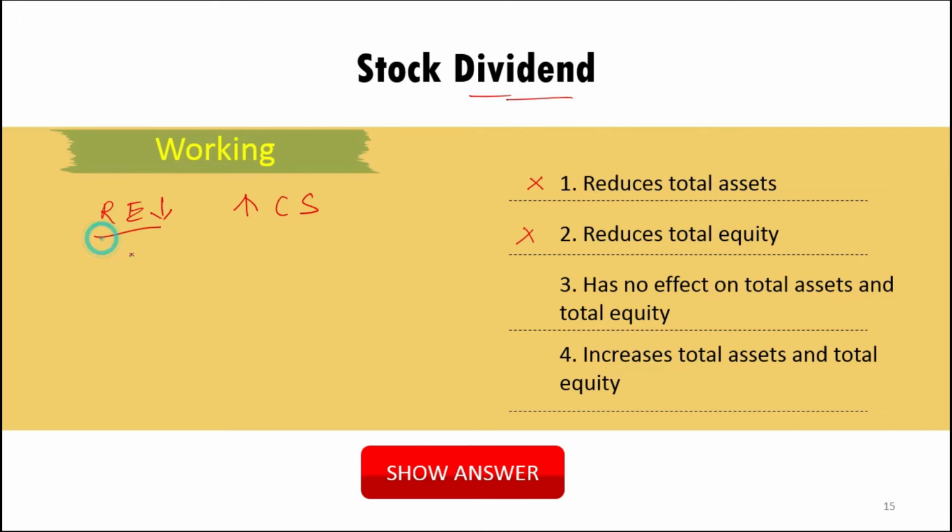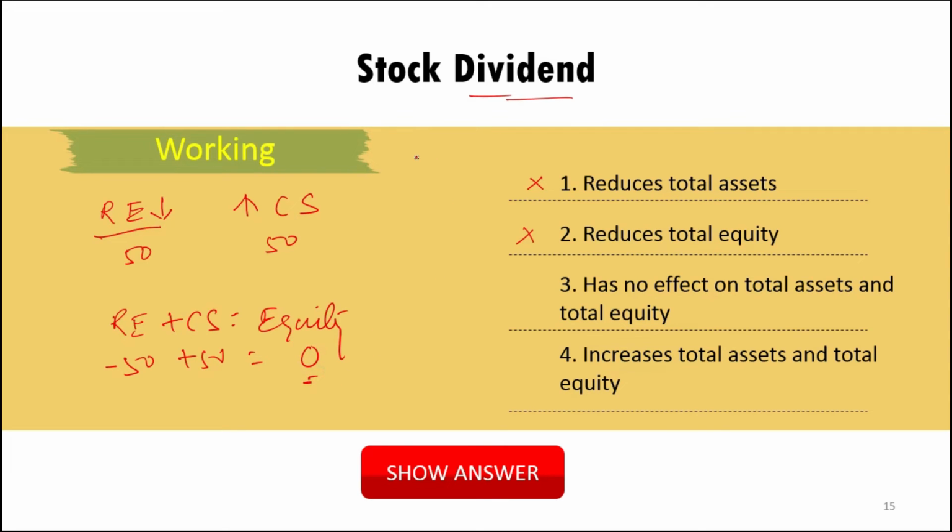So suppose 50 is reduced and 50 is increased, and the sum of the retained earning and the common stock is equity. So if 50 is minus and 50 is plus, what will be the effect here? It will have zero effect.